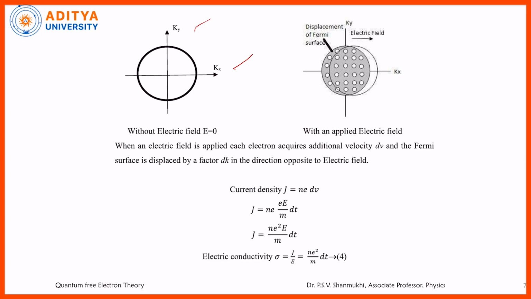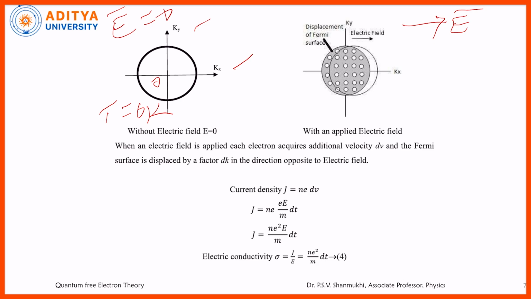Now, at T equal to 0 Kelvin, when there is no applied electric field, E bar equal to 0, the center of the circle and the origin of the coordinate system coincide. When the electric field E bar is applied, what happens? The entire circle or entire sphere moves opposite to the electric field direction. So you observe the entire region is moving.